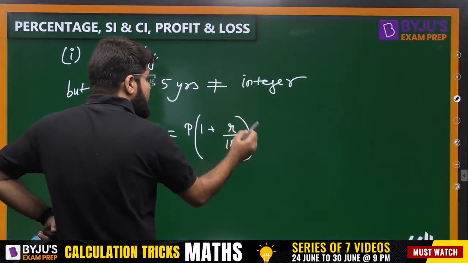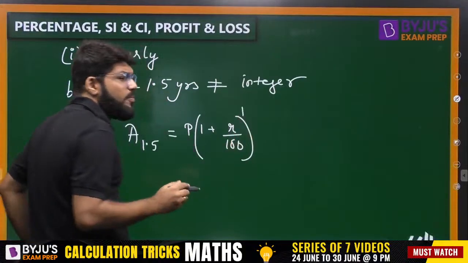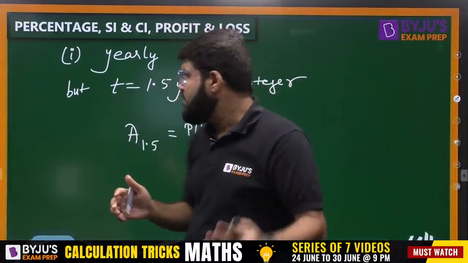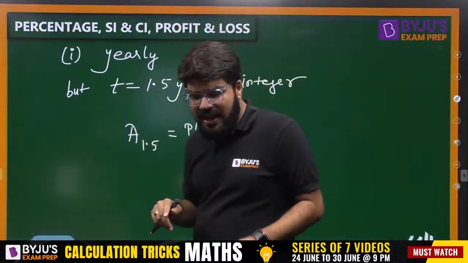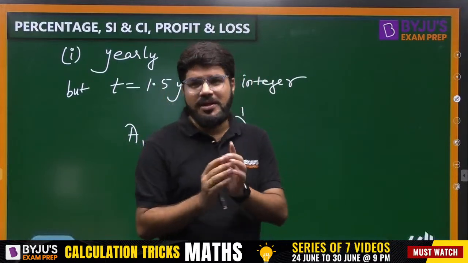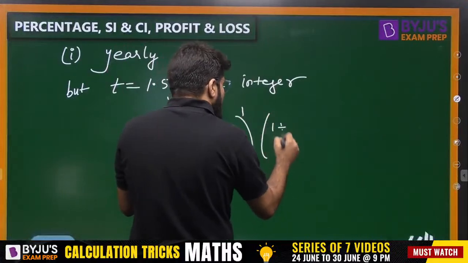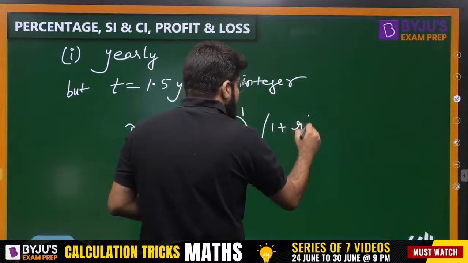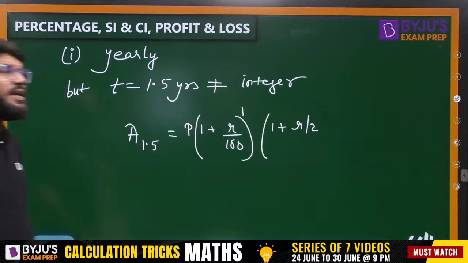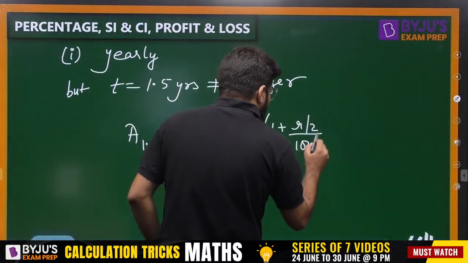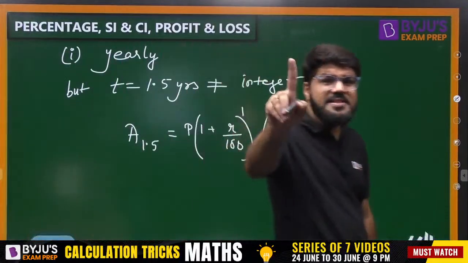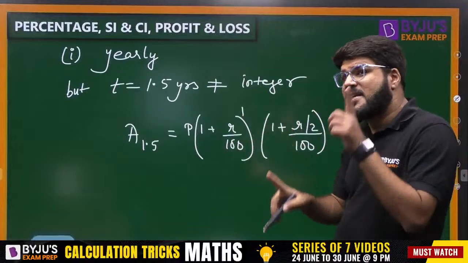But right now it is 1.5 years. So calculate the amount accumulated after the complete integral number of cycles. And then how much is the remaining time? 1.5 minus 1, that is 0.5. So now the remaining interest is calculated for 0.5 year only. So what should the rate of interest be now? It should be only R by 2, because the remaining cycle is only one cycle, and that is a half-year cycle.